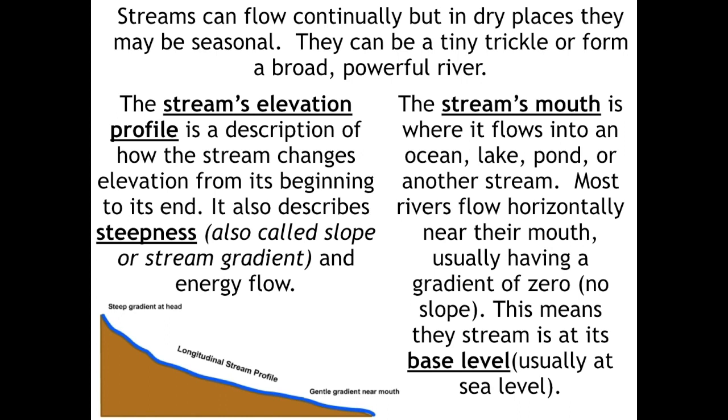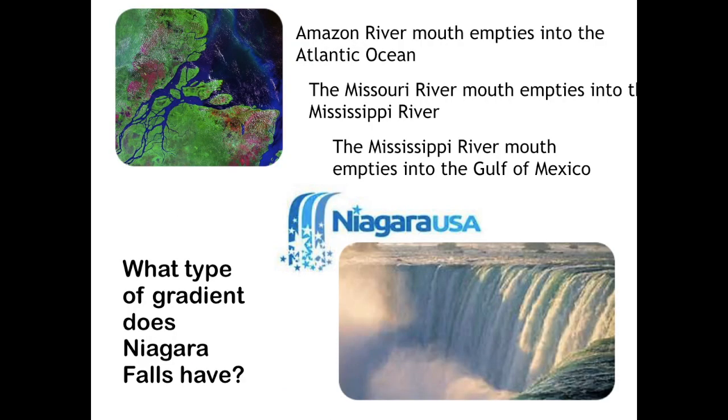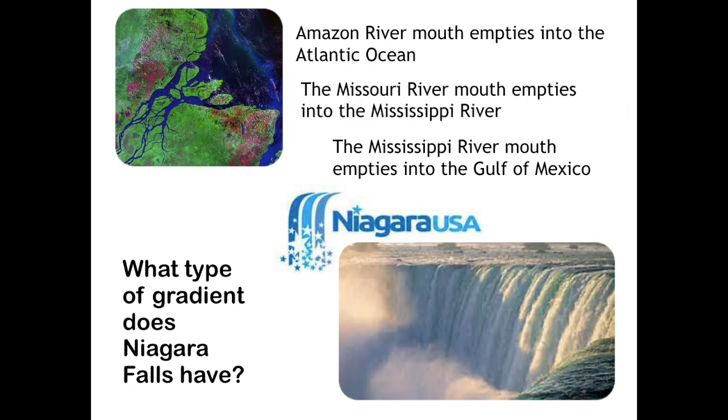Now, most rivers flow horizontally near their mouth, usually having a gradient of 0 or no slope. This means that the stream is at its base level, which is usually sea level. Here you can see the Amazon River emptying into the Atlantic Ocean, so that opening is called the mouth. Now the Mississippi River, its mouth empties into the Gulf of Mexico.